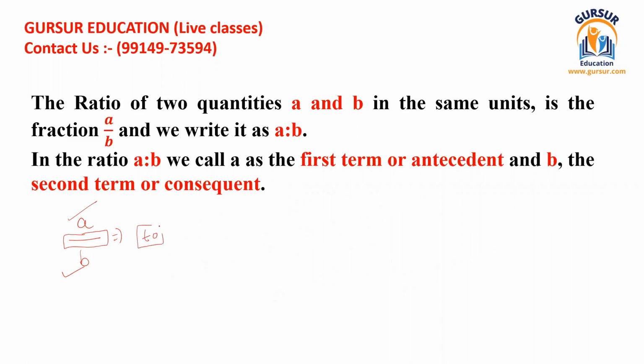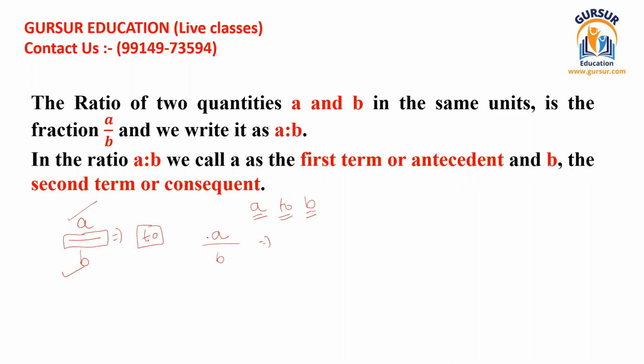When we write the ratio A to B, it refers to three terms. A comes on the upper side, then the line is the representation of the divisor line, and then B comes at the lower place.